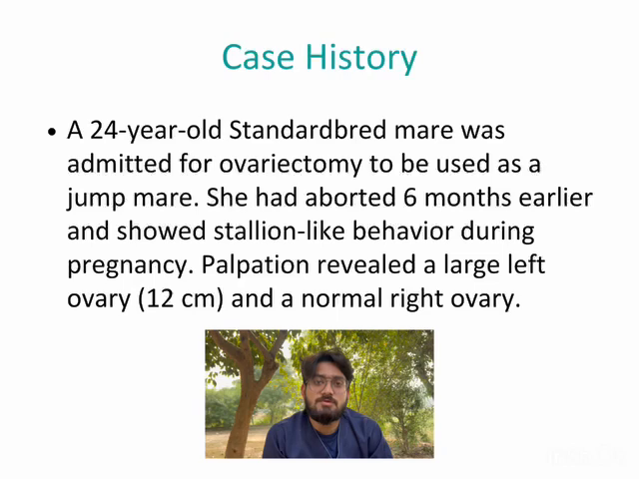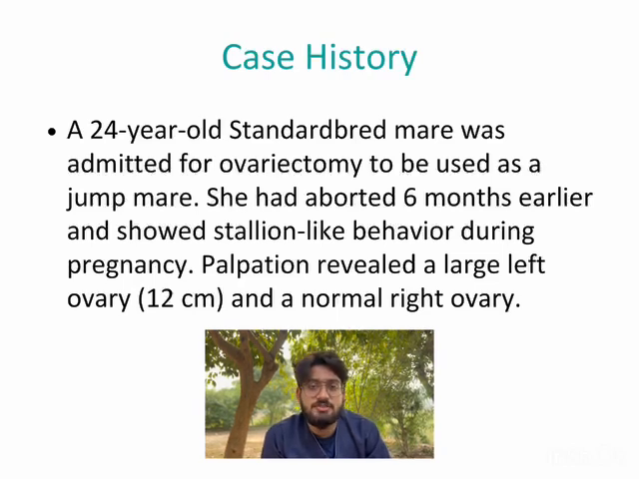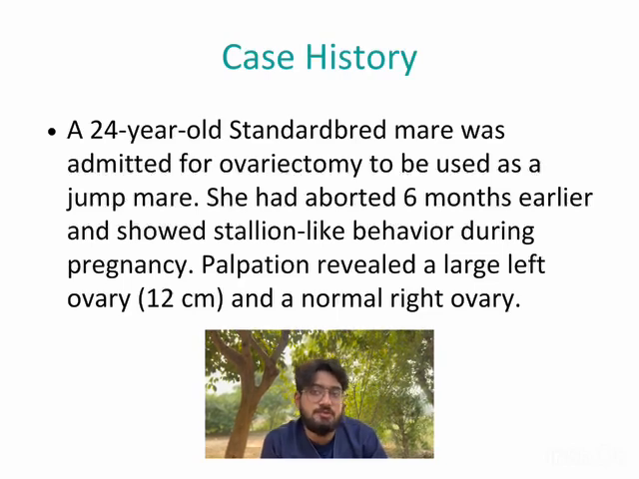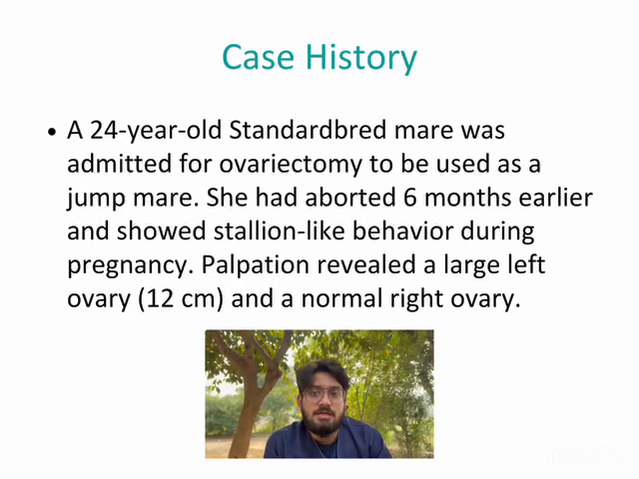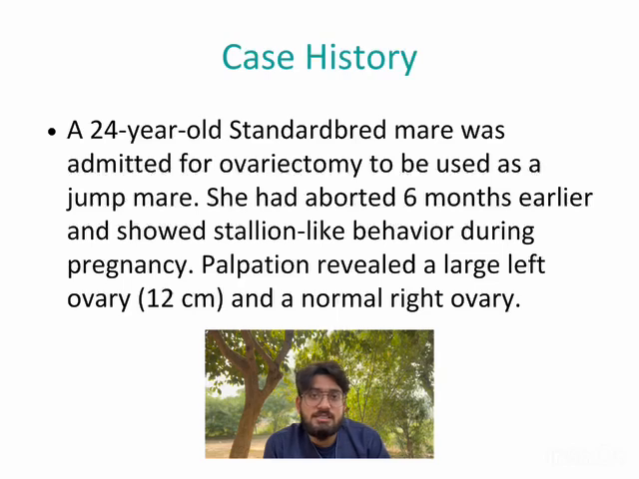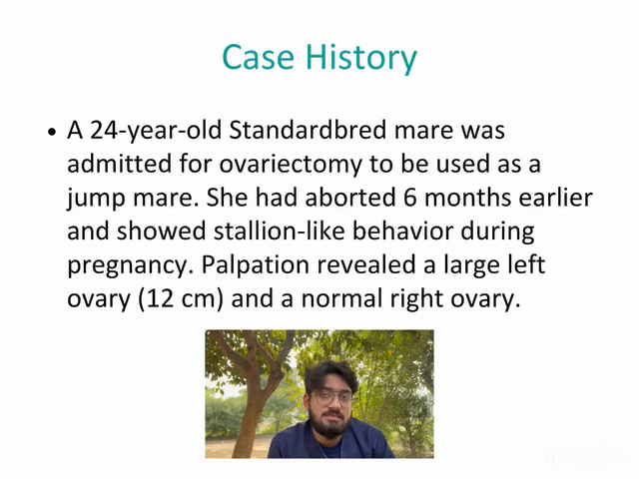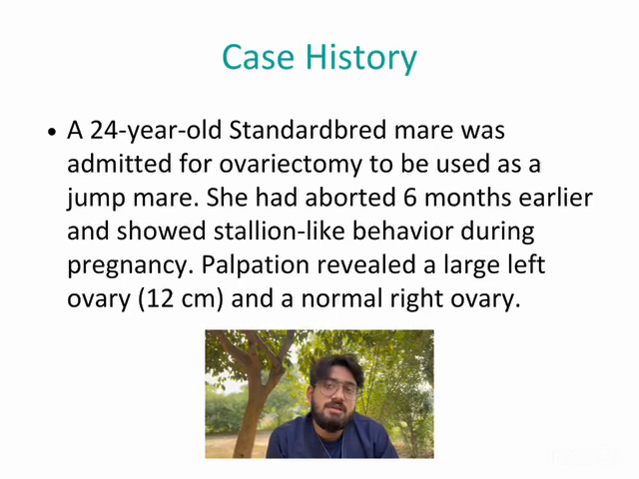So let's talk about the case history and the case presentation. A 24-year-old Standardbred mare was admitted for ovariectomy to be used as a jump mare. She had aborted 6 months earlier and showed stallion-like behavior during pregnancy. Palpation revealed a large left ovary, 12 centimeters, and a normal right ovary.